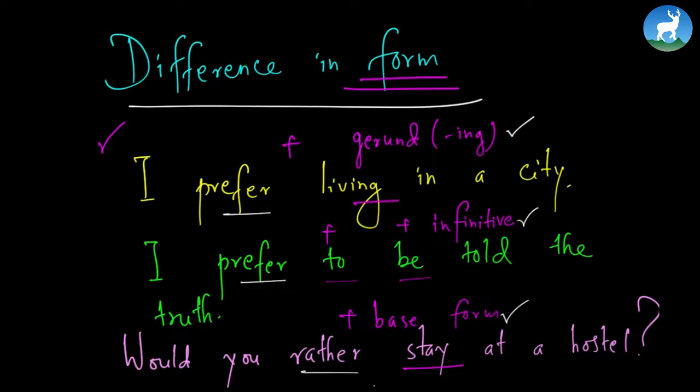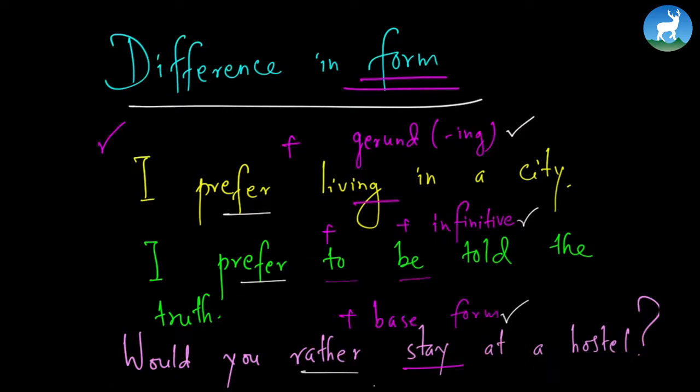We already talked about the difference in meaning, right? Whenever we use the word prefer, we are generally talking about our likes and dislikes and what we want. But when we use would rather or would prefer, we are being a little more specific. That was the difference in meaning, remember? Now, this is what we call the difference in the form.